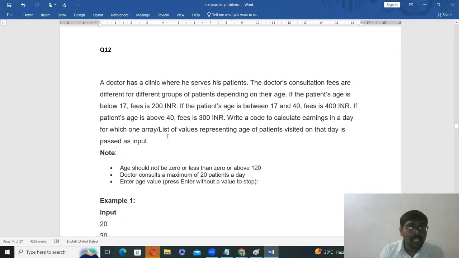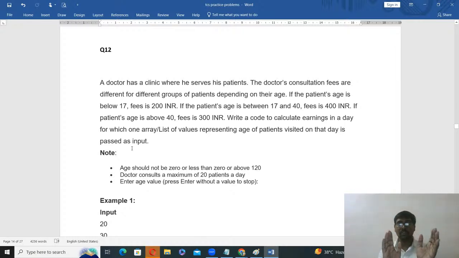If the patient age is above 40, fees is 300. Write a code to calculate earning in a day, for which a list of values representing the age of patients who visited on that day is passed as the input.